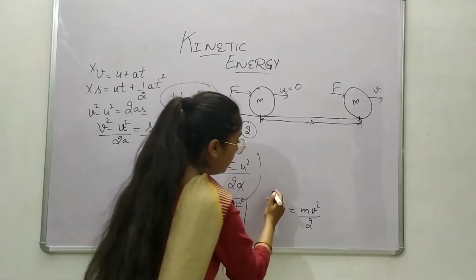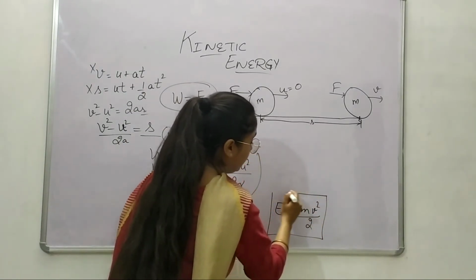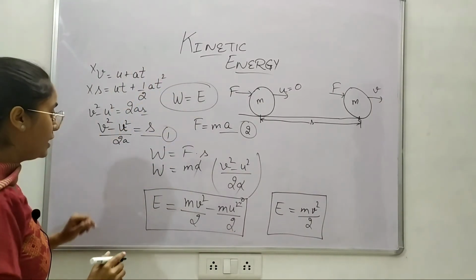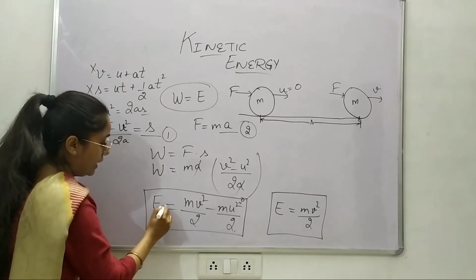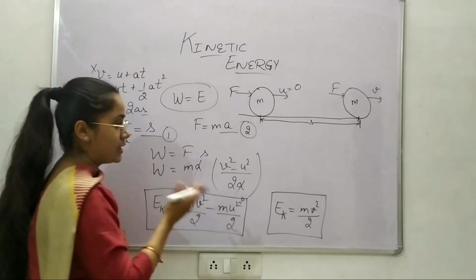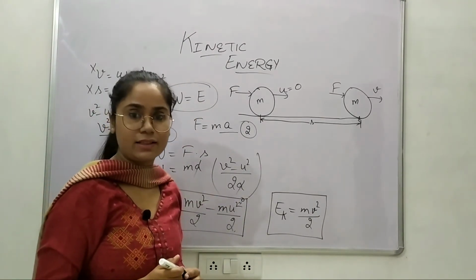Okay, so I have the formula for energy, but which kind of energy? It is the kinetic energy. So I can write E sub k here, which is the notation for kinetic energy.